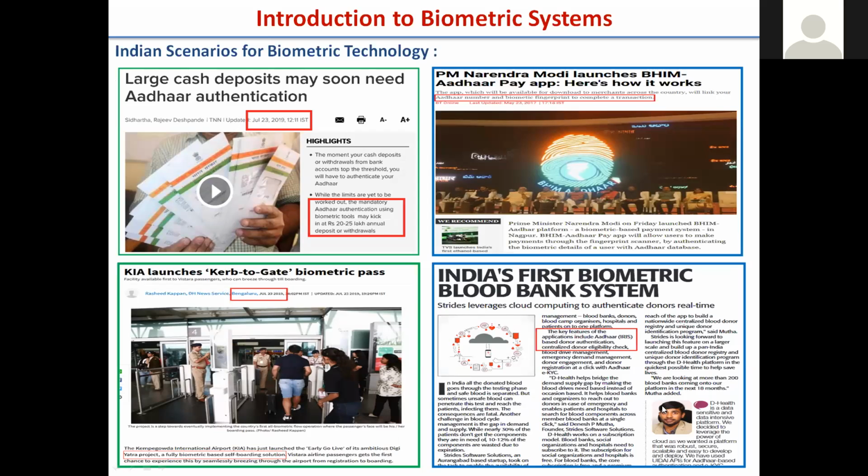Then blood banks and their management, where authentication or identification is required. That is a switch over from password based or token based things to biometrics, which is something you possess or how you behave.